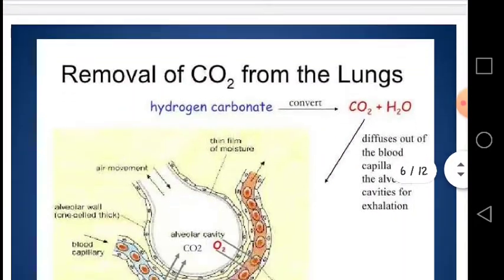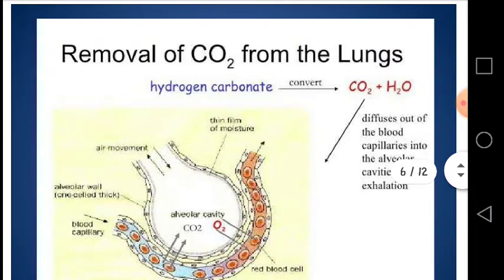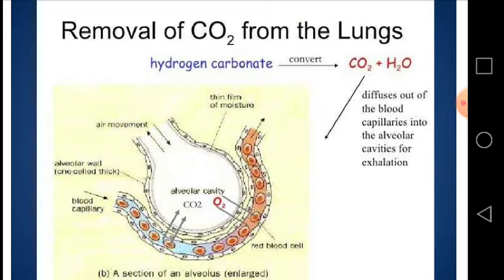Dear students, first of all we are going to focus on the removal of carbon dioxide from the lungs. Carbon dioxide and water are the waste products produced as a result of aerobic respiration. The carbon dioxide diffuses out of the cells into the blood. In the blood plasma, it forms carbonic acid, which then breaks down, or dissociates, into hydrogen ions and hydrogen carbonate ions.